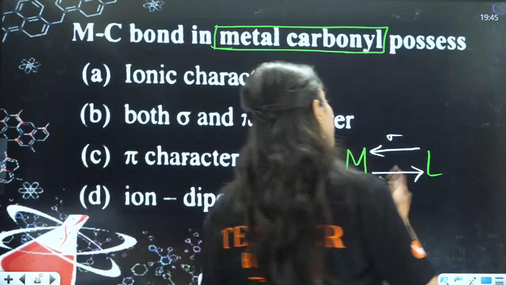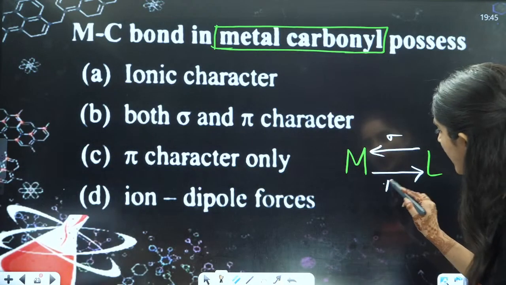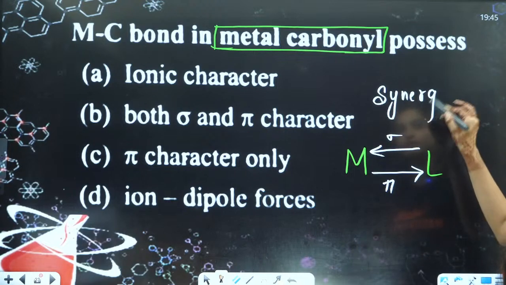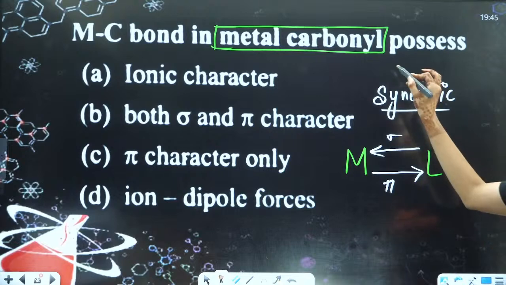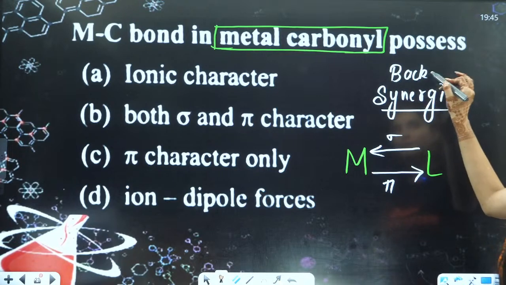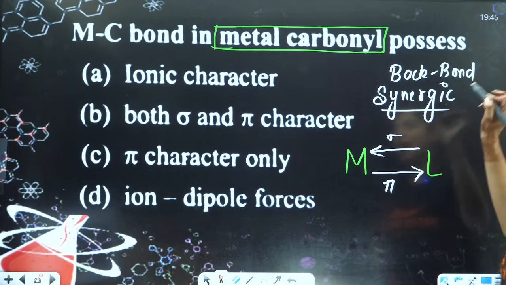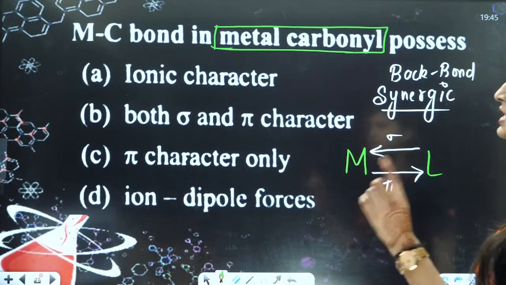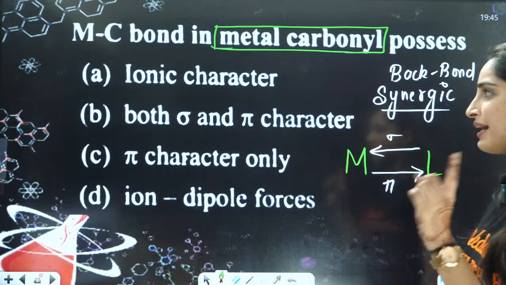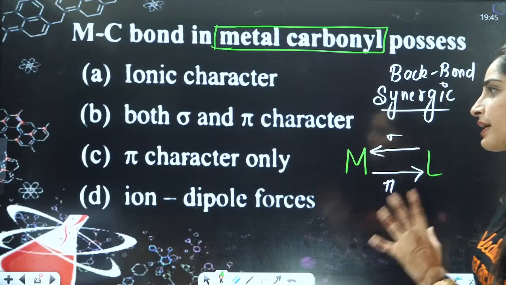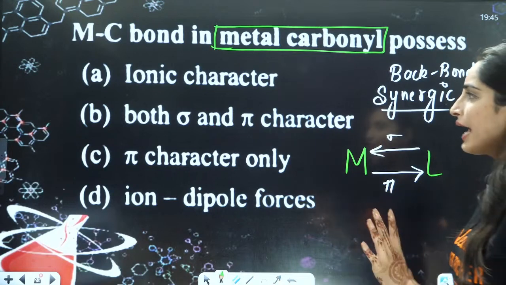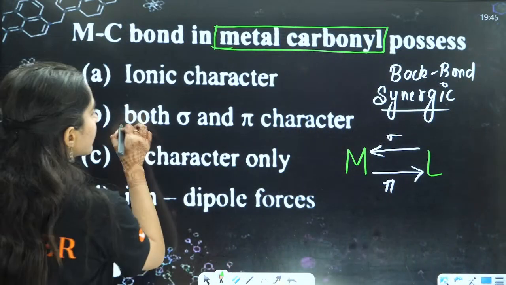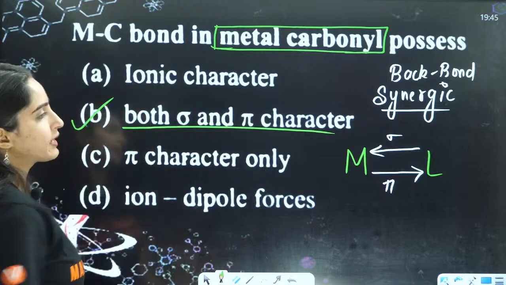So I am donating by sigma and you are donating by pi bonding. This is called synergic or back bonding. Now they are saying the M-C bond in metal carbonyl possesses ionic character, both sigma and pi character only, or dipole forces. It has both sigma and pi character.